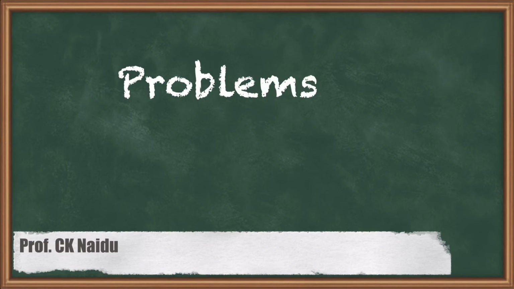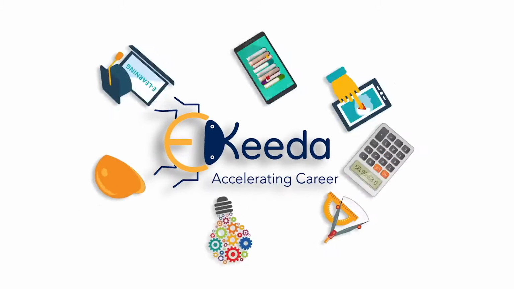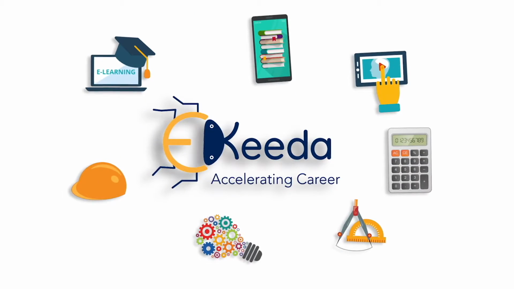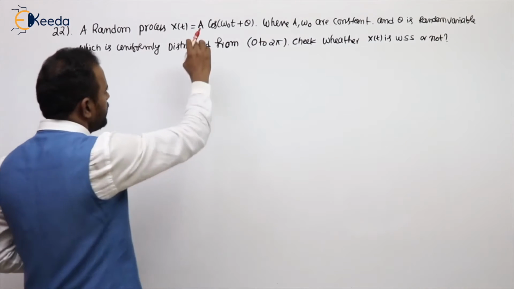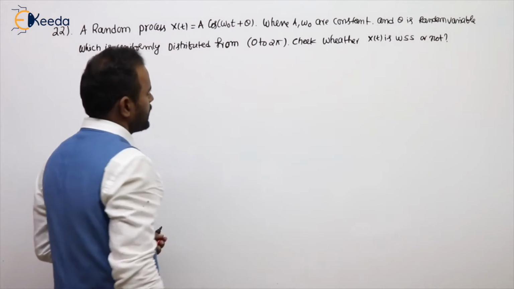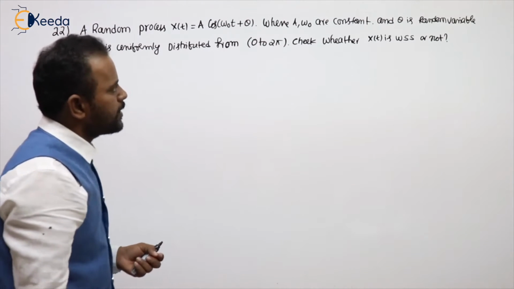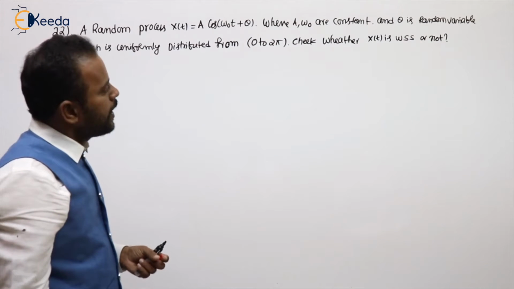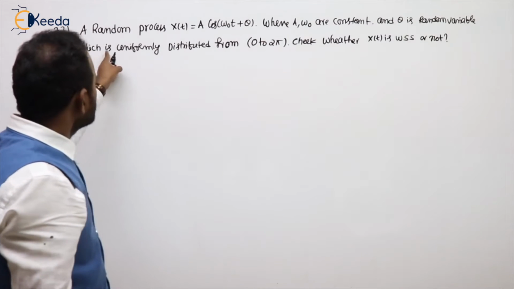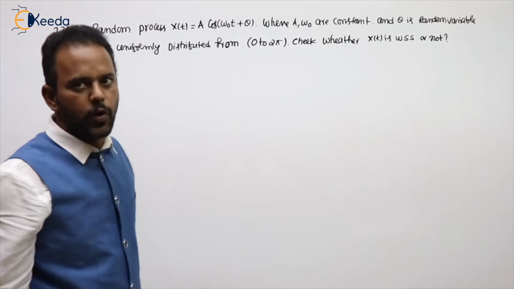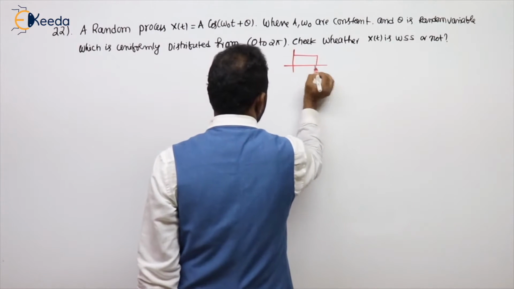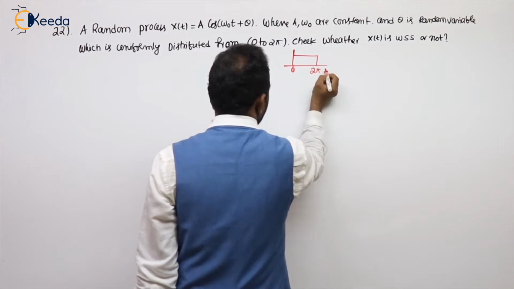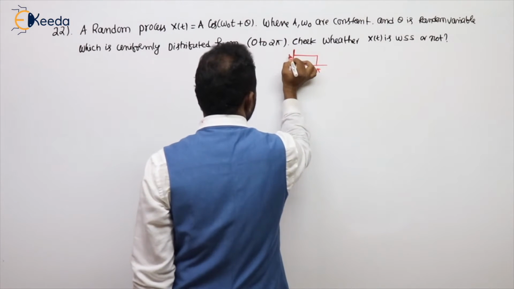Let's see the problem on WSS. A random process x of t equal to a cos omega naught t plus theta, where a, omega naught are constant and theta is a random variable which is uniformly distributed from 0 to 2 pi. Check whether the given random process x of t is WSS or not.